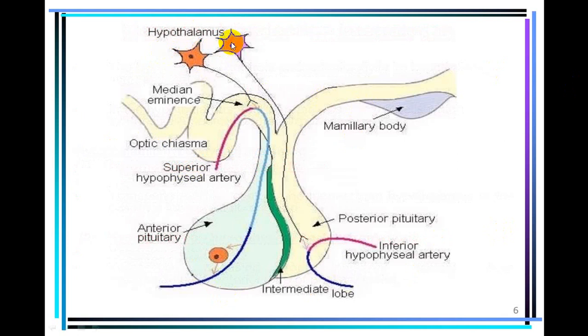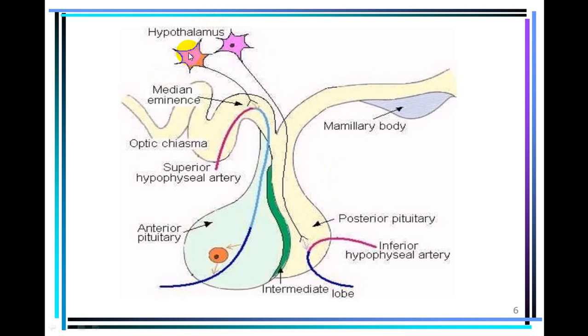These are the different types of cells which are present in hypothalamus. They secrete the hormone. Whatever hormones are secreted by neuronal connection are transported to the posterior pituitary, stored here, and whenever there is a stimulus, they are released into the bloodstream. This is called the hypothalamo hypophyseal neuronal tract.